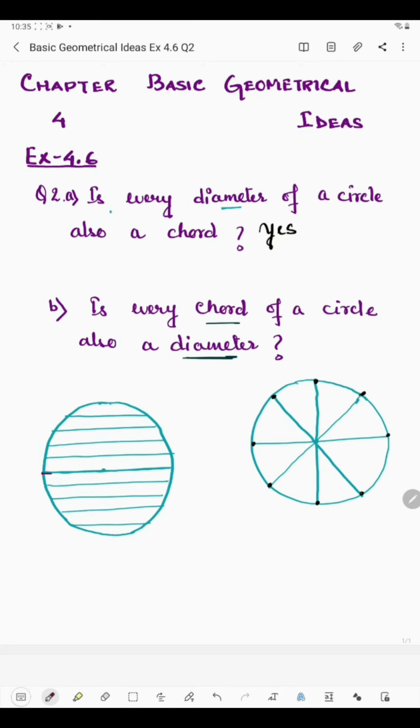Now only this chord passes through the center. So here we can observe that the chord which passes through the center, only that particular chord is a diameter. So here, is every chord of a circle also a diameter? So the answer will be no, because these touch the boundary of a circle at two end points, isn't it? So these all are chords, not diameters, but the one which passes through the center, only that particular chord is a diameter. So every chord of a circle is not a diameter.